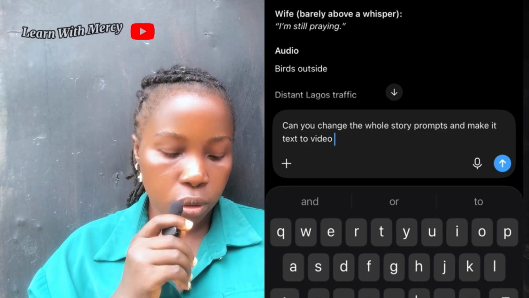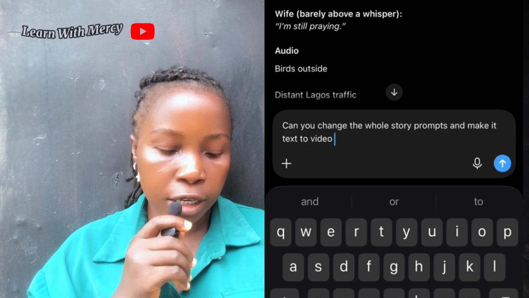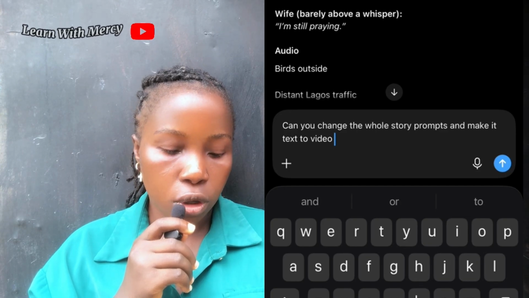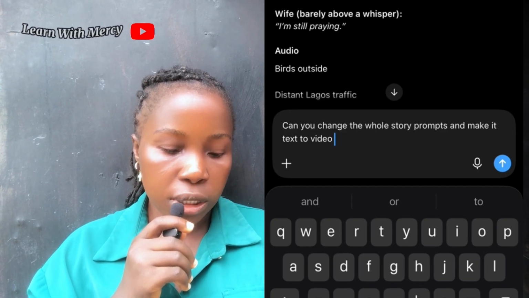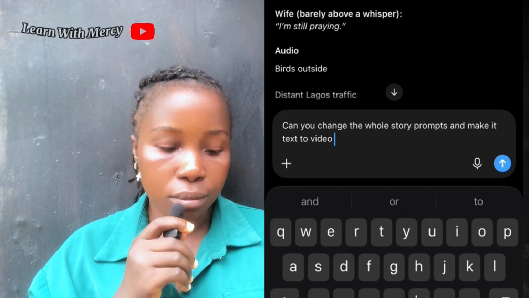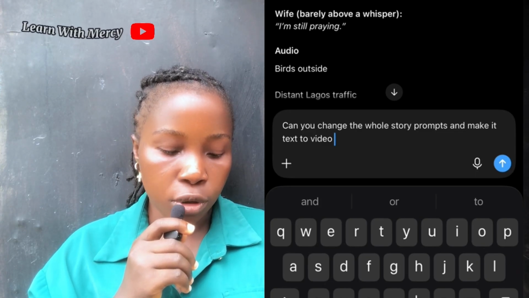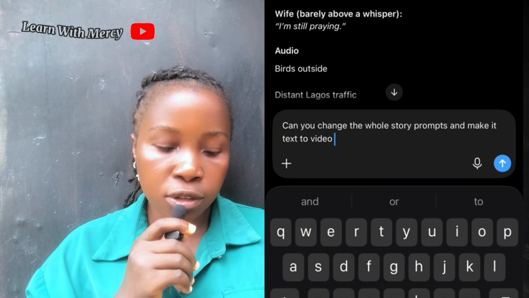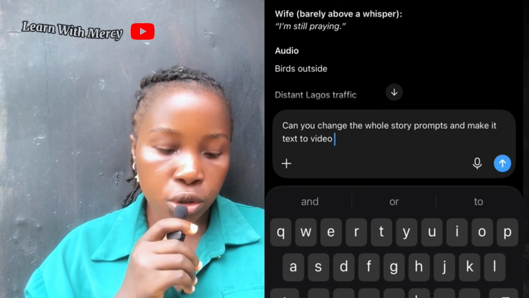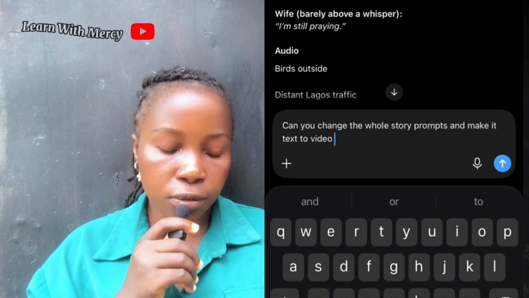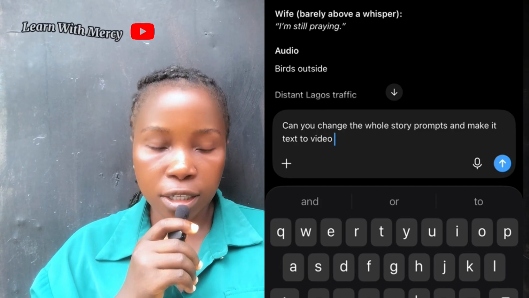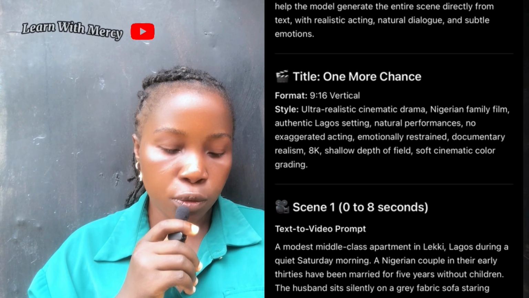So I had to go back and try text to video. You guys know how text to video is. Before you get accurate prompts, maintaining consistency is really hard, but I had to try it. Now I asked ChatGPT, can you change the whole story prompt and make it a text to video prompt? And ChatGPT gave me the whole story from scene 1 to 3.